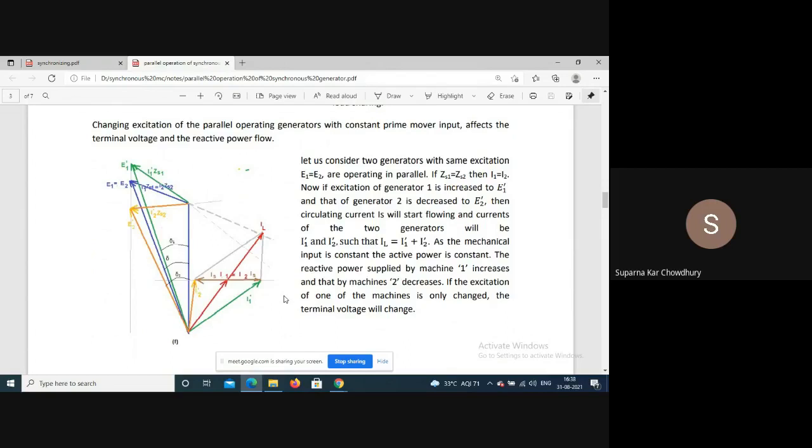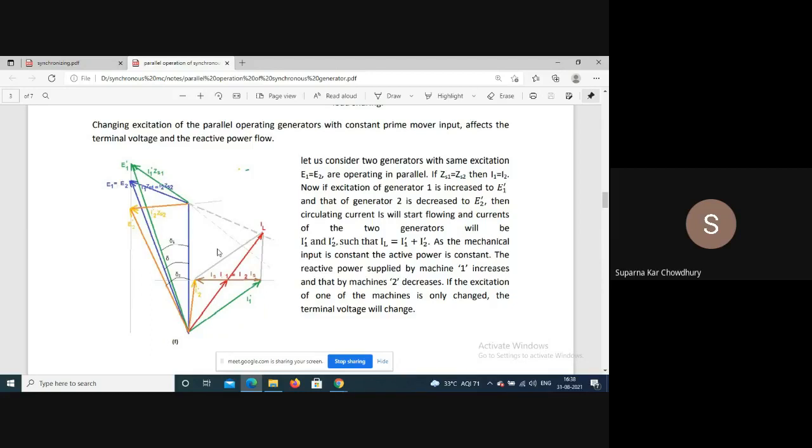For simplicity, here I have considered that initially the excitation was the same, E1 was equal to E2, and they were supplying the same current also, I1 is equal to I2. So the initial phasor was this. This is the supply voltage V plus the IZ drop is equal to E1, and E1 is equal to E2, and so current I1 is equal to I2, and the total current is IL. Now, say we have increased the excitation of generator 1, and simultaneously we have decreased the excitation of generator 2.